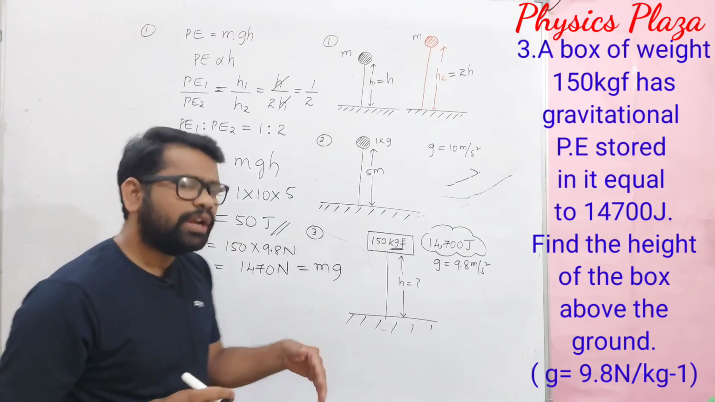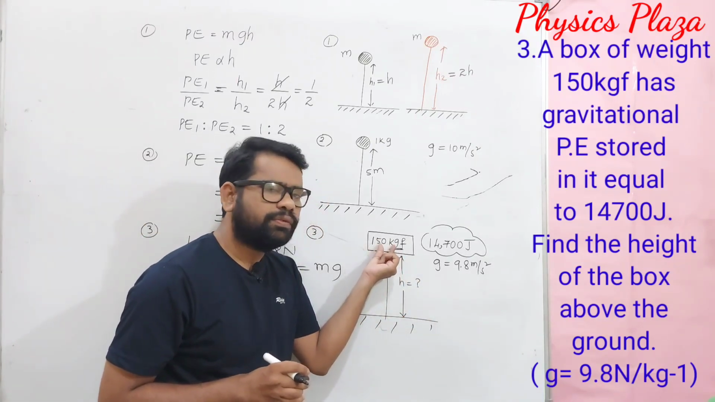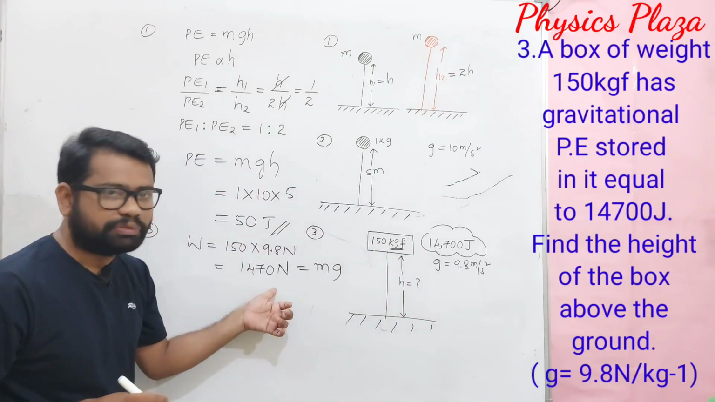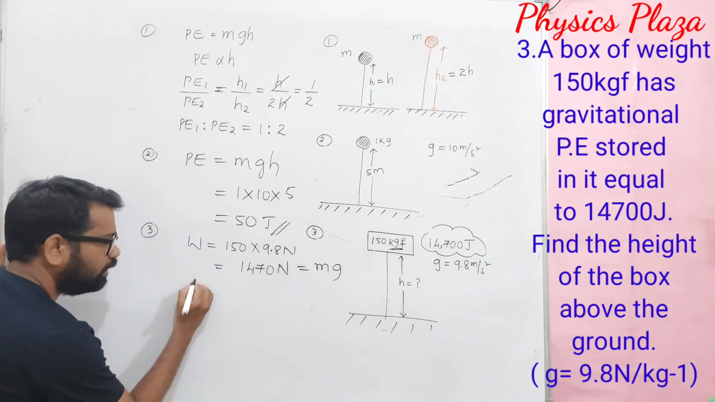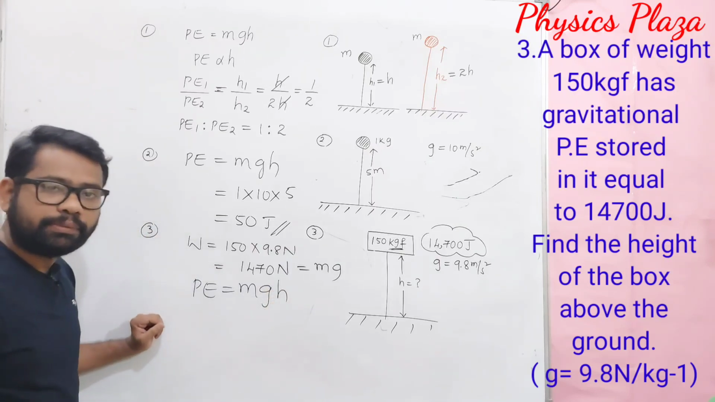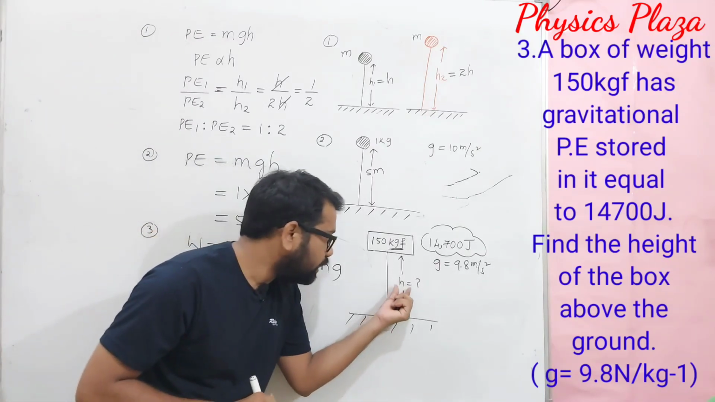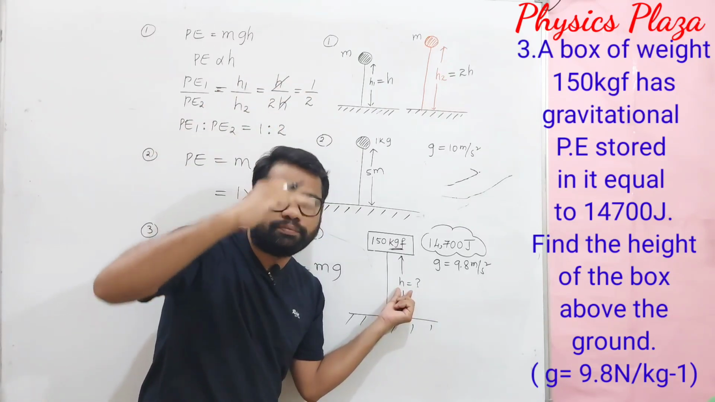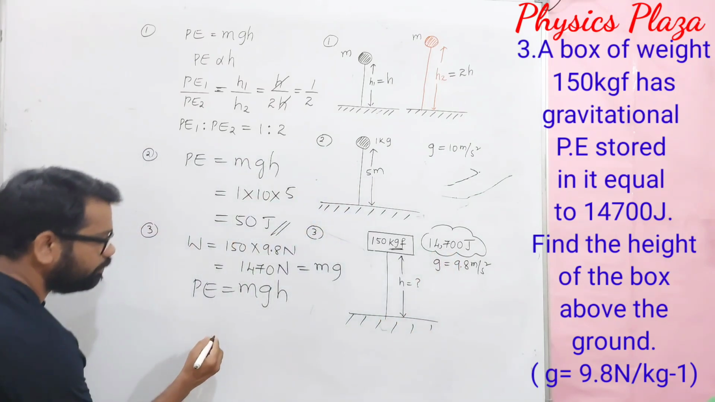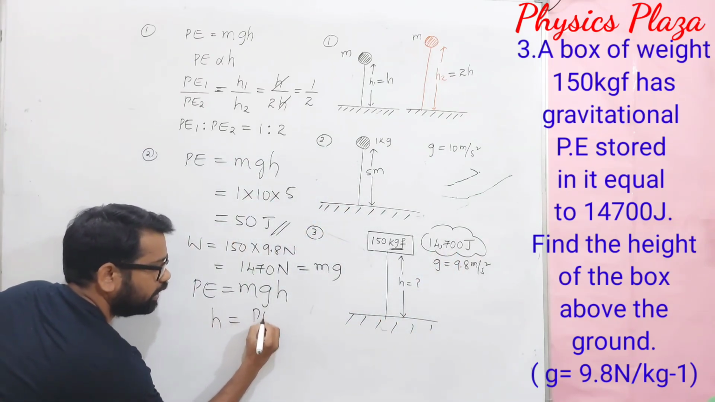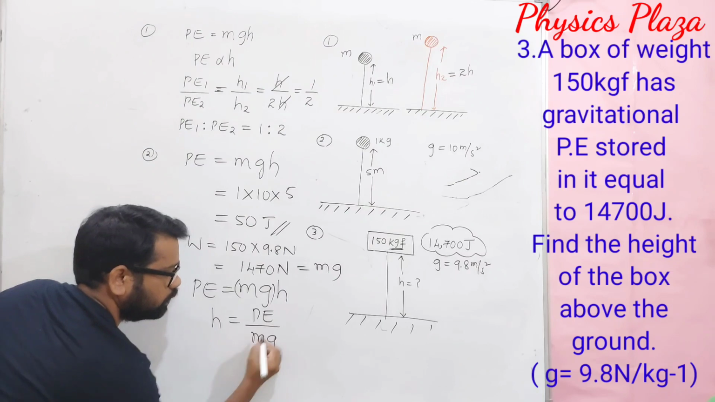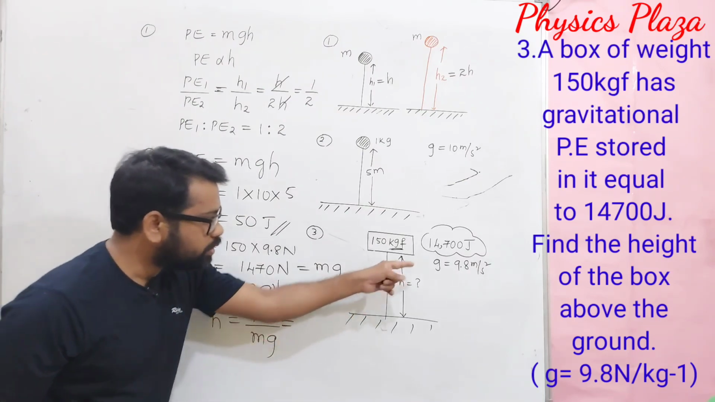Or else we can do it like this also. From 150 kgf, we can calculate mass, and again mass into g value, you will get the same thing. Nothing makes a difference. Now let us see. We know that potential energy is equal to mgh. What we have to calculate here is the height where that box is placed, so that its potential energy is 14,700. So here h is equal to potential energy by mg. So potential energy is given how much?